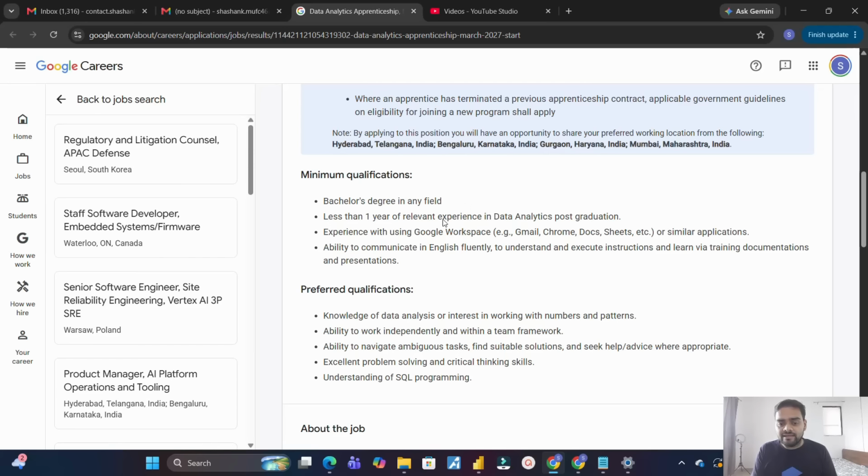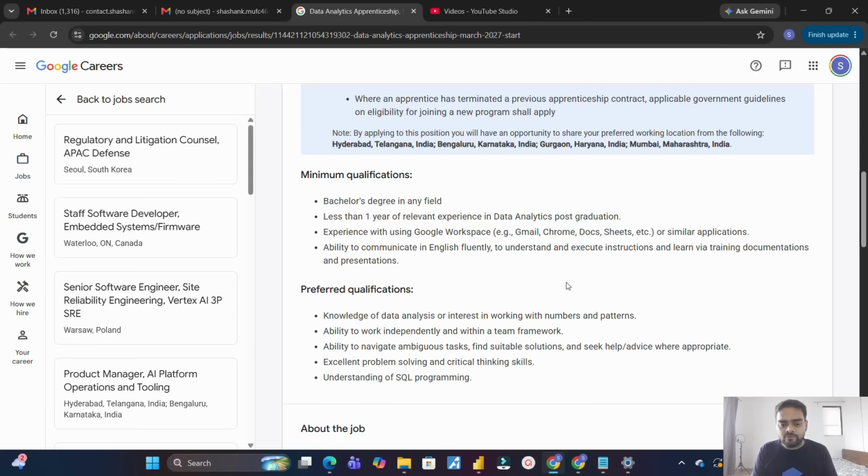Excel particularly, they prefer Google Sheets. You can see applications of Google like Gmail, Chrome, Docs, Sheets, etc. So you should know how to use Google Sheets, which is similar to Excel. If you have knowledge around all these, definitely you are eligible for it and you should apply. And only a graduation degree is required. Any kind of graduation, BA, BCom, BSc, whatever you have done, you are eligible for this apprenticeship program.